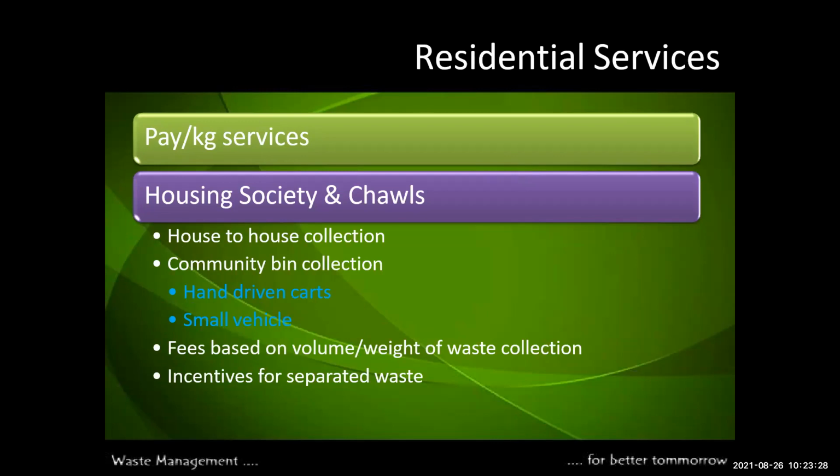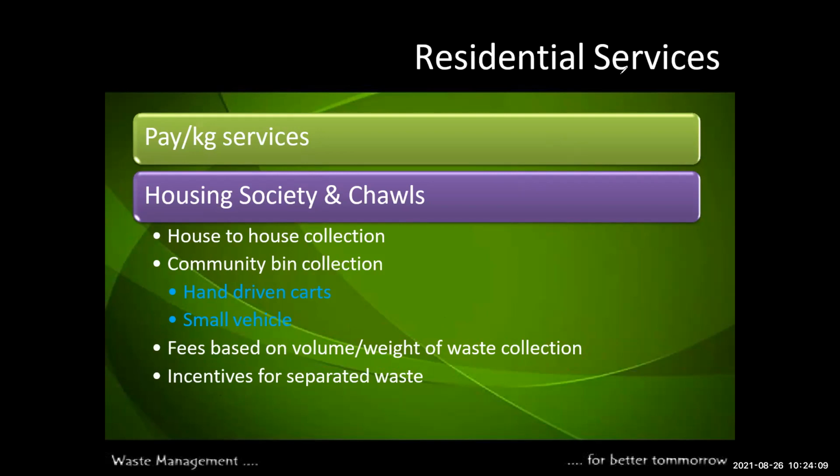Residential service, housing societies and chawls. This is house to house collection. One vehicle moves for house collection and charges are paid per hour, depending on the per kg weight and volume. Community waste collection uses hand-driven carts and small vehicles, and fees are based on the volume and weight of the waste collection. This is very important, the fee collected from the waste collection is based on the volume and weight of waste. Okay, and then incentive for the separated waste.